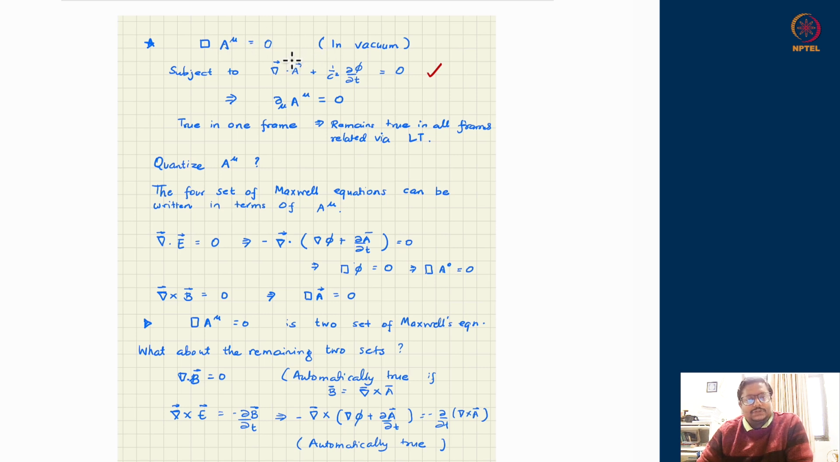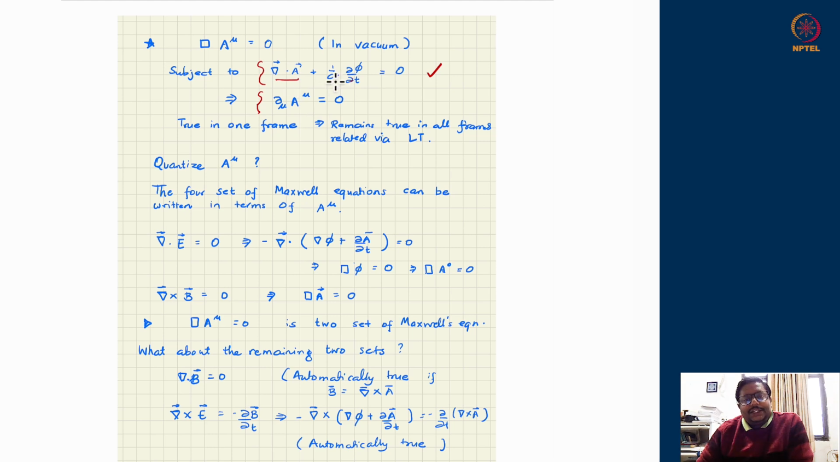The vector fields also seem to satisfy the same kind of Klein-Gordon equation structure, subject to a condition, the gauge condition, which is the Lorentz gauge. Previously we had written the Lorentz gauge in terms of the divergence of the 3-vector A and 1 over c squared times the time derivative of the scalar potential phi, which should add up to 0. That was the condition we obtained in order to get the wave equation for all of the A^μ components.